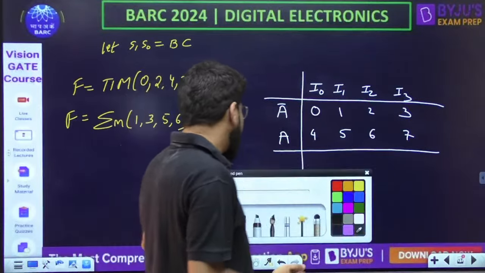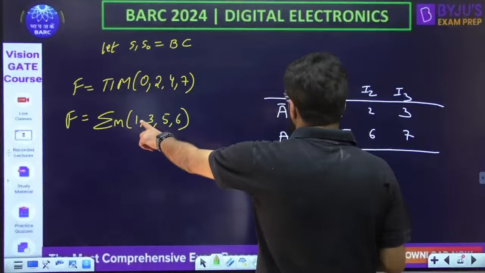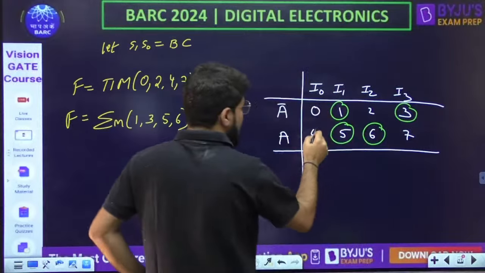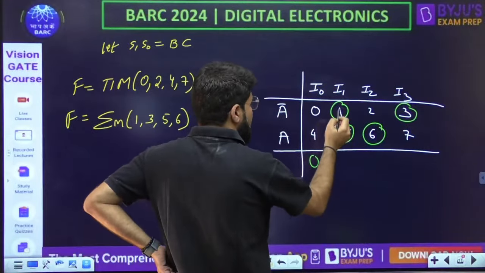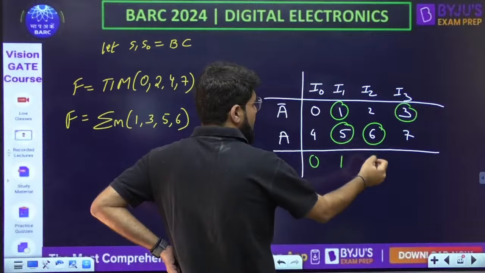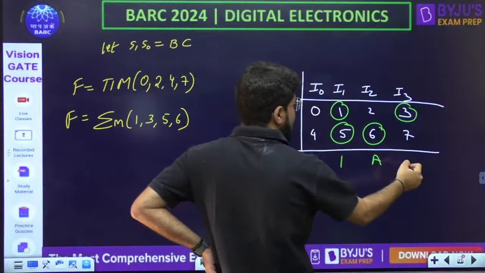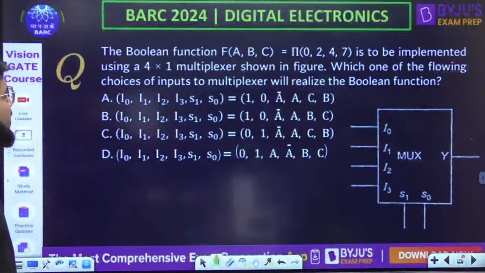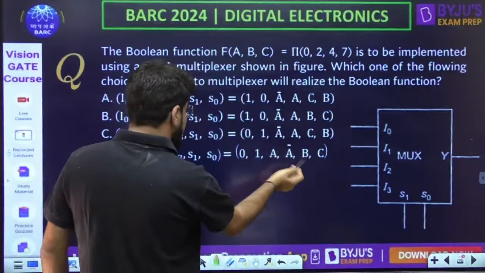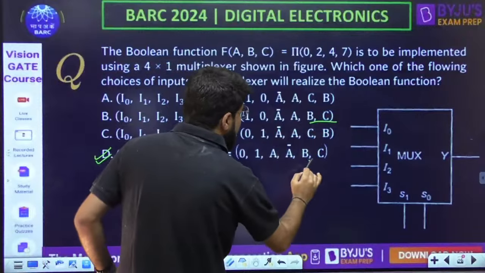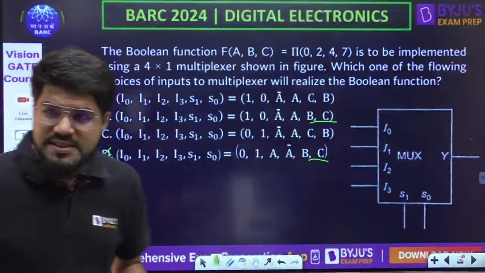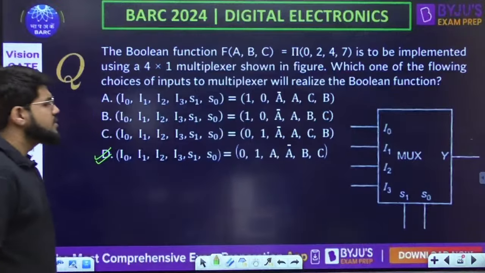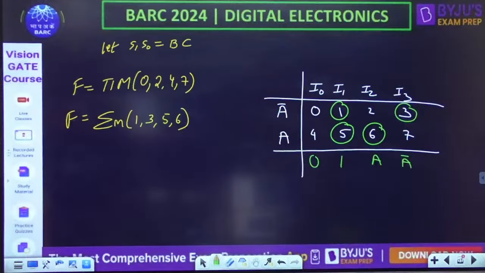And now I will highlight those minterms which are given in the function. So 1, 3, 5, and 6. Whenever both are absent, the answer is 0. Wherever both are present, A bar plus A, both coming up 1. Here only the A term coming up, and here the A bar term coming up. So 0, 1, A bar, 0, 1, A bar. With BC, I have taken the select lines as BC. I said if that does not work, I will try CB. But that already worked, and here it is 0, 1, A bar, 0, 1, A bar. The answer is D.